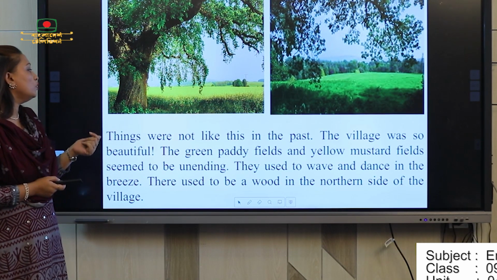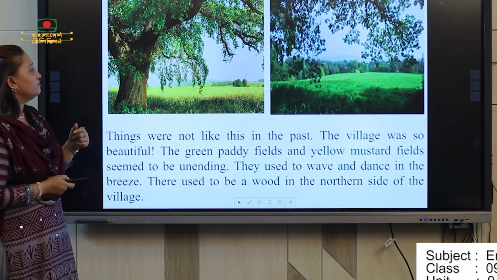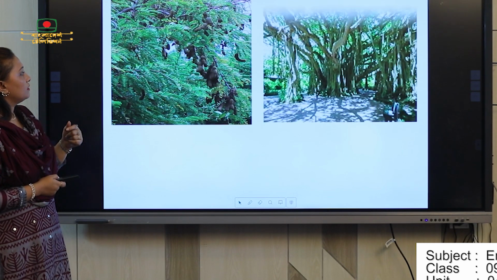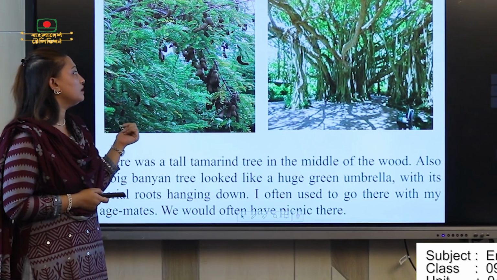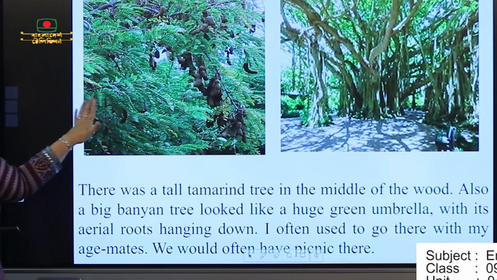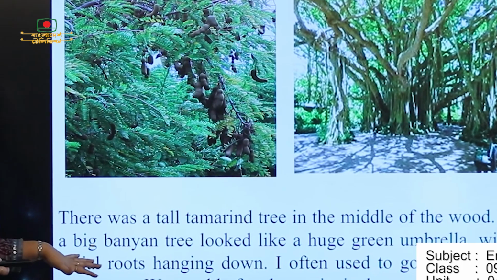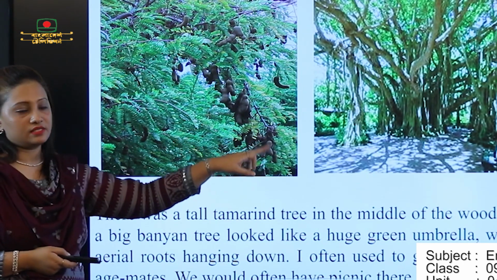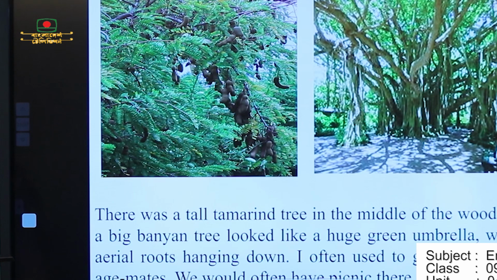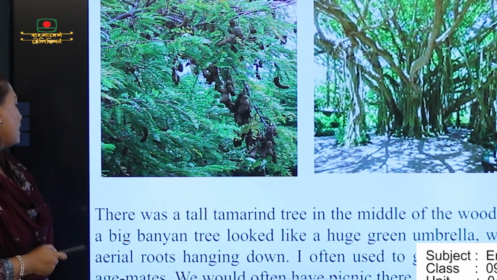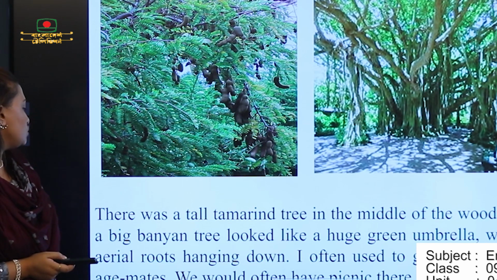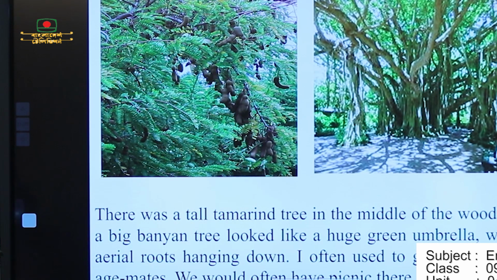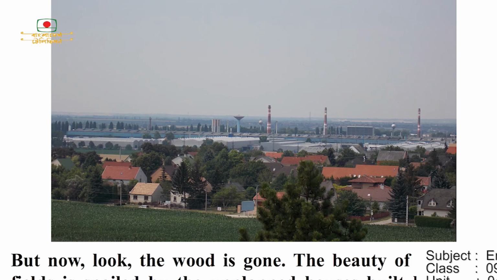There used to be a wood in the northern side of the village. And there was a tall tamarind tree in the middle of the wood, tamarind tree, tetul gach, also a big banyan tree, bod gach, okay, looked like a huge green umbrella with its aerial roots hanging down. I often used to go there with my age mates. We would often have picnics there.